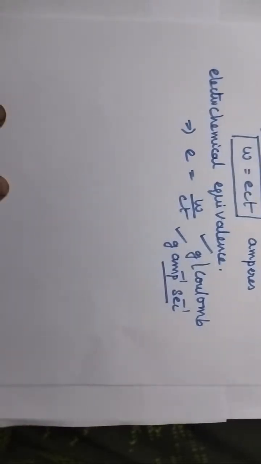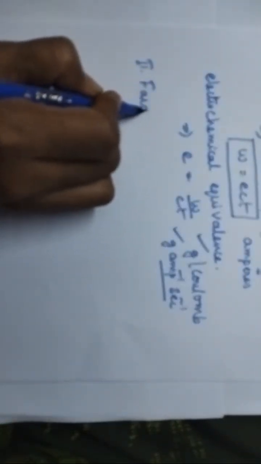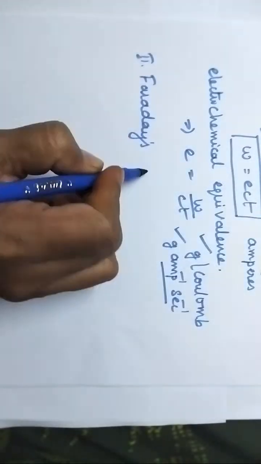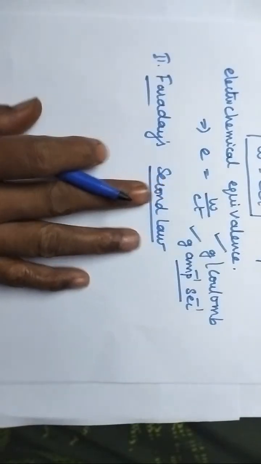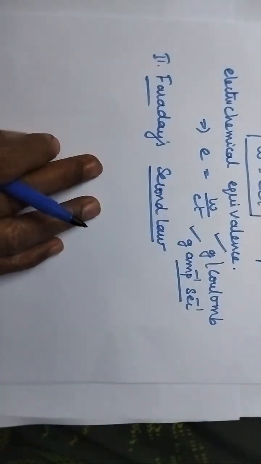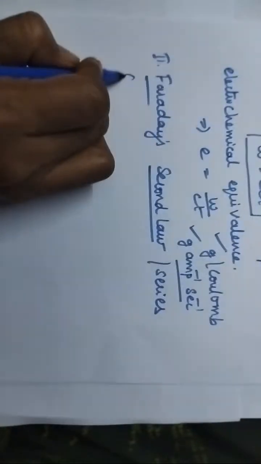Coming to Faraday's second law, whenever the same quantity of electricity is passed through different electrolytes connected in series, then the amount of the substance deposited or liberated is directly proportional to its chemical equivalence.